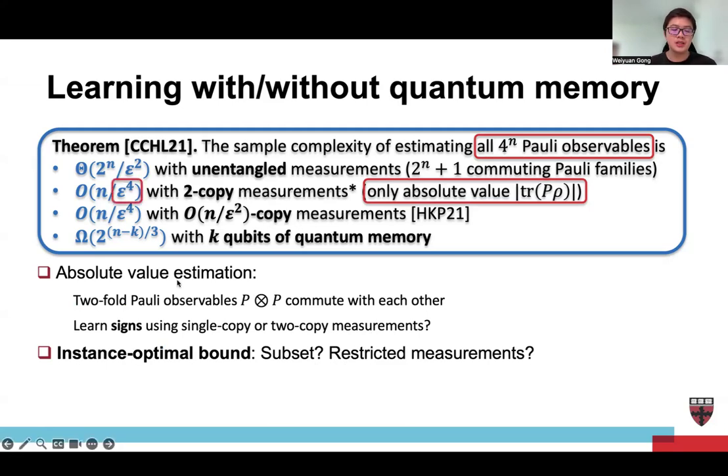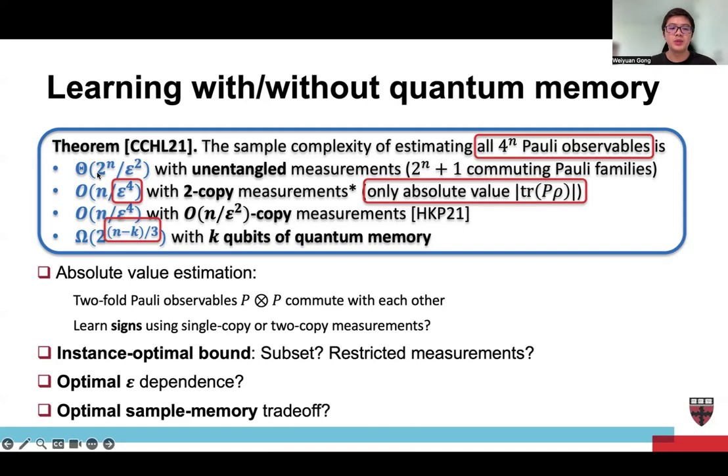A third question is, for 2 copy measurements, we have 1 over epsilon to the 4 dependence here. So what is the optimal epsilon dependence? Can we achieve epsilon to the square? And the last question is here, the trade-off is not tight. Notice that at k equals 0, this is a lower bound of 2 to the n over 3. But we already know that at k equals 0, the tight lower bound is 2 to the n. So what is the optimal trade-off here?